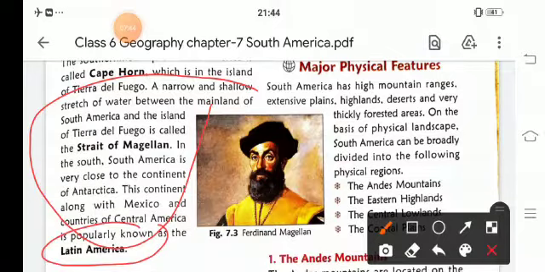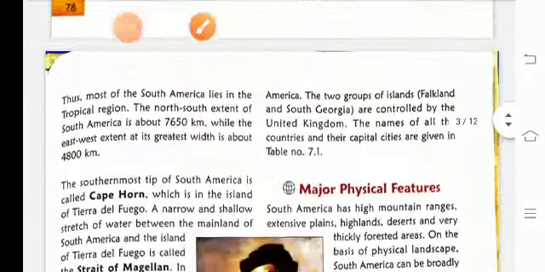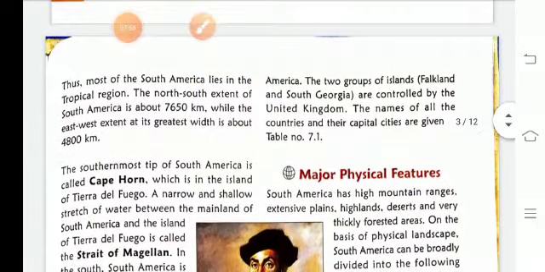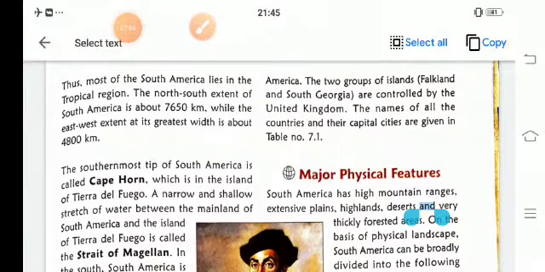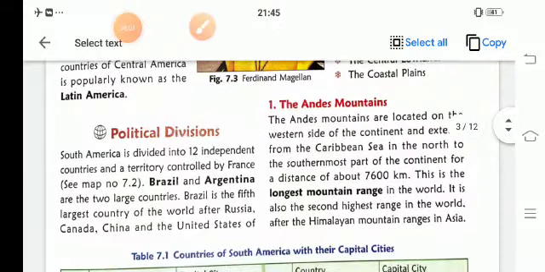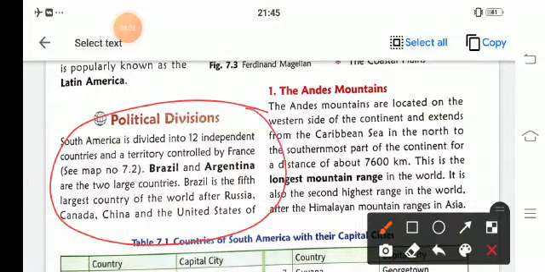Now, its location. Now we will learn about its political division. And what is this political division? South America is divided into 12 independent countries, where Brazil and Argentina, as I already told you, are the two largest countries. Brazil is the fifth largest country in the world after Russia, Canada, China, and USA.